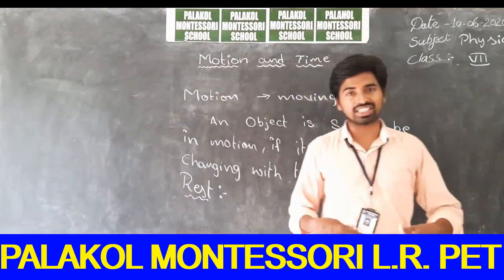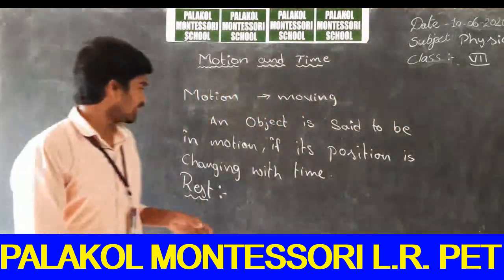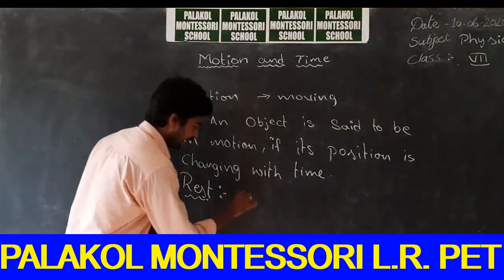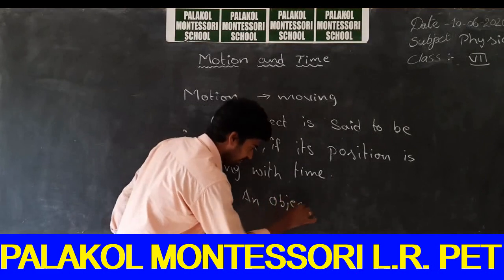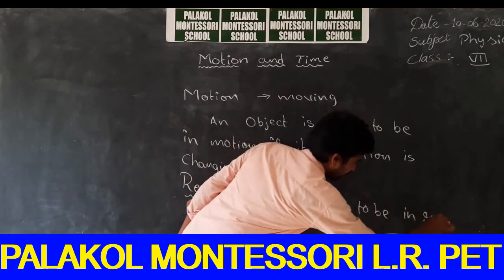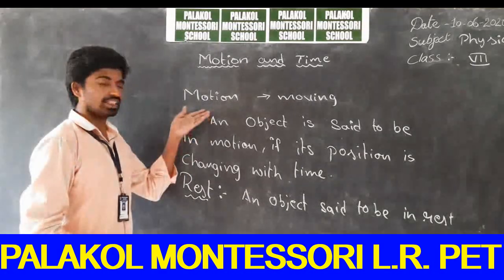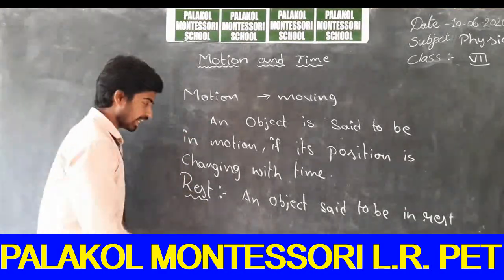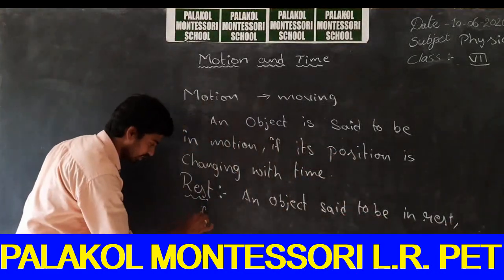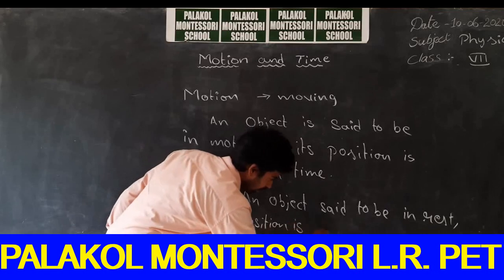Now the position of me was changing. Then I was said to be in motion. So an object is said to be in motion if its position is changing with time, and an object is said to be at rest if its position is not changing with time. If its position is changing with time, then it is motion. If its position is not changing with time, then it is rest position.